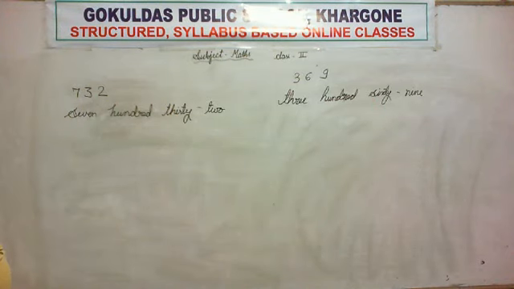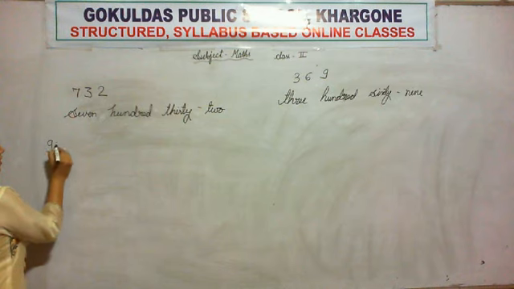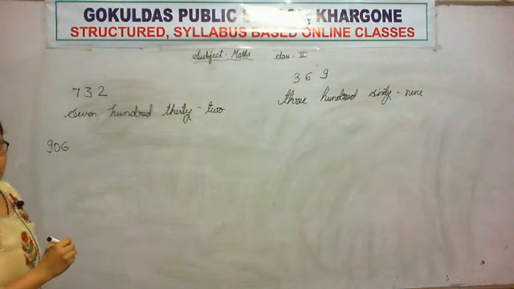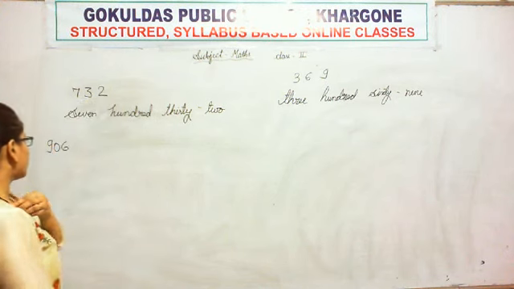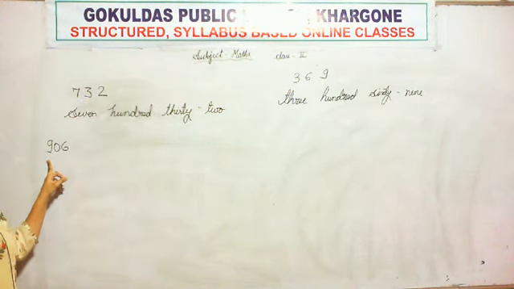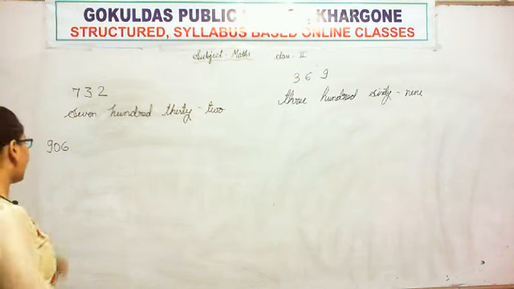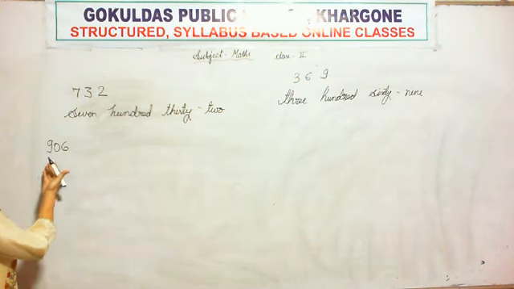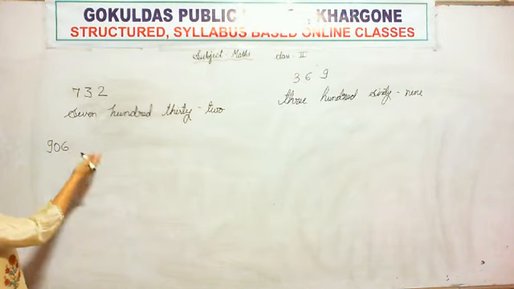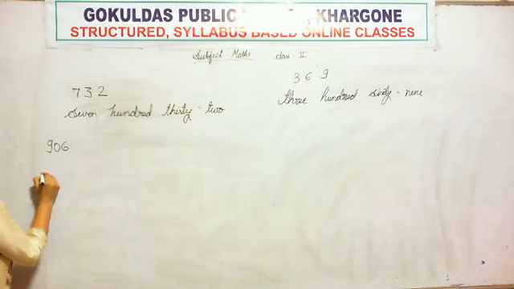So now the next number is 906. How do we read this number? 906. Very good. So we write what we read. So we will write 906 as we are reading it as 906.